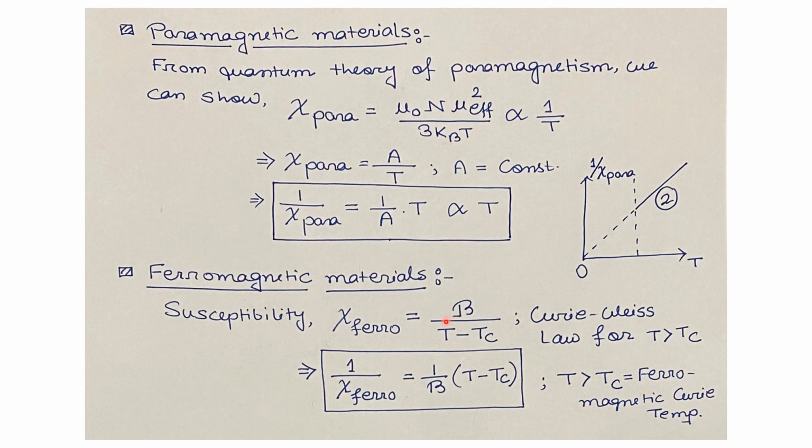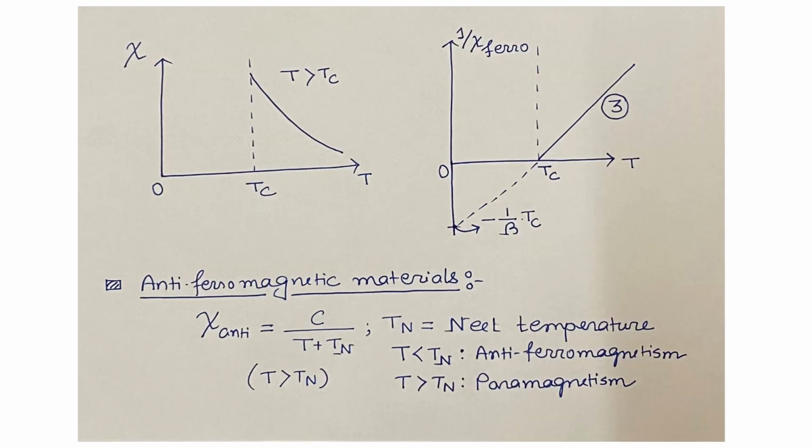B is the constant here, so 1 by chi ferro will be 1 by B times T minus Tc. So 1 by chi ferro is proportional to T minus Tc. So for a ferromagnetic material, chi ferro is proportional to 1 by T minus Tc for T greater than Tc, that is in the paramagnetic state.